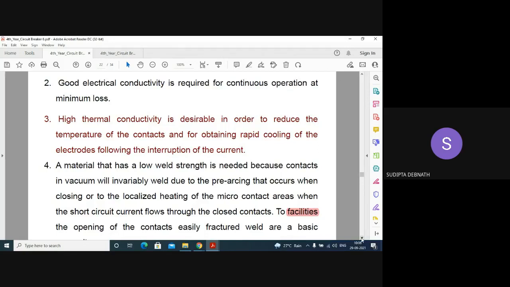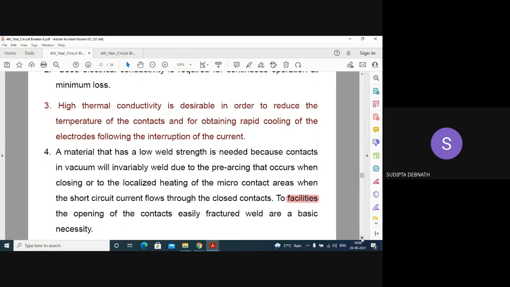That means there must be ease of fracture. If the weld is very tight, then it cannot be fractured easily. To facilitate the opening of the contacts, easily fractured welds are a basic necessity.